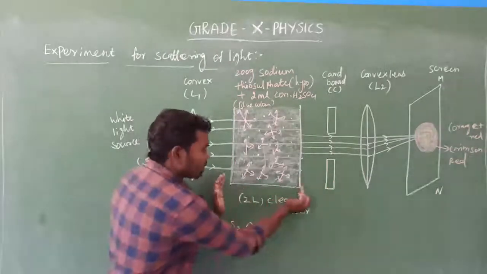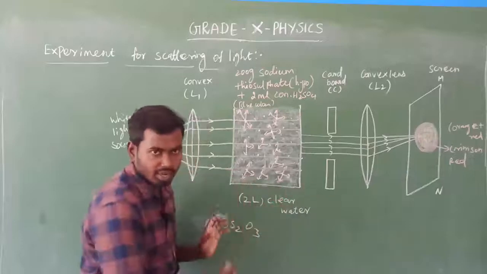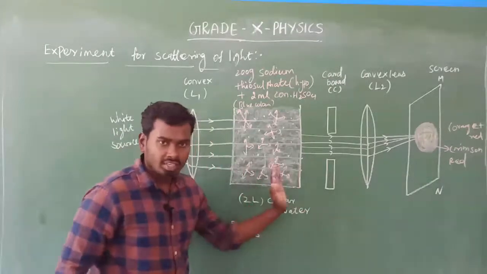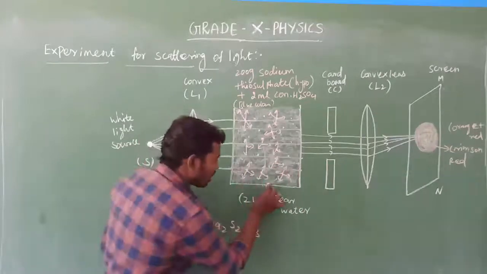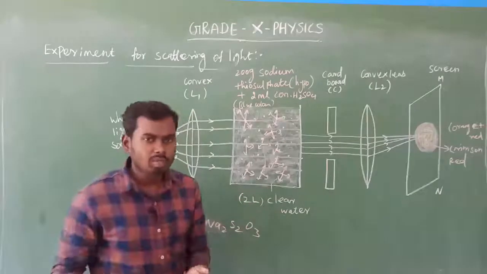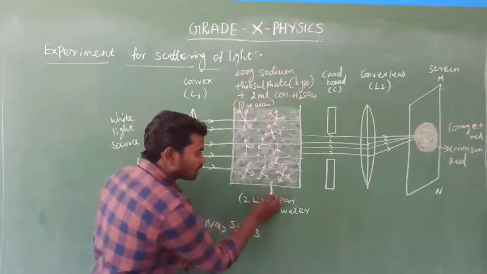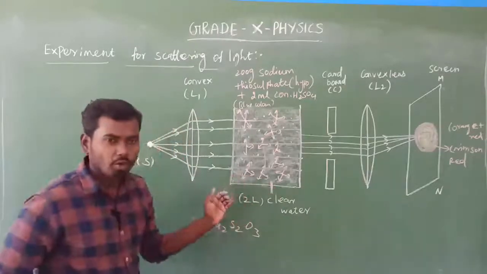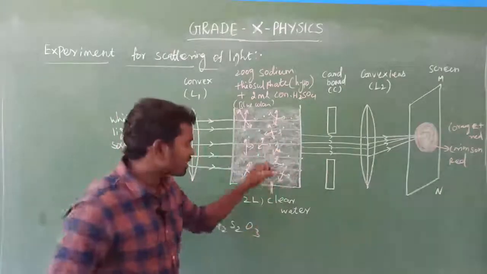Here the beaker size is very large, so the light has to travel longer distances. When the light enters the solution, the shorter wavelength visible spectrum got scattered up to this point. That is the reason why it is called blue color.